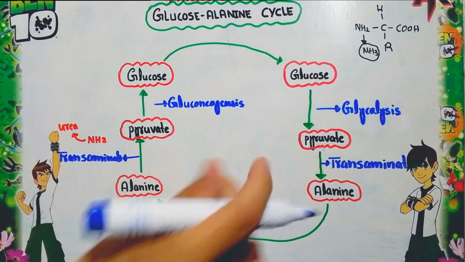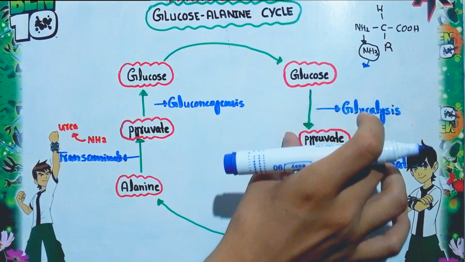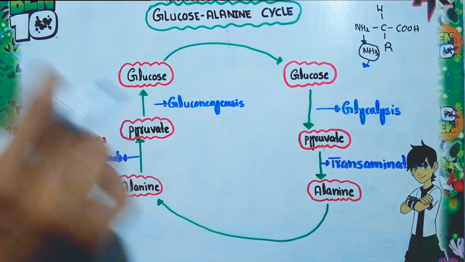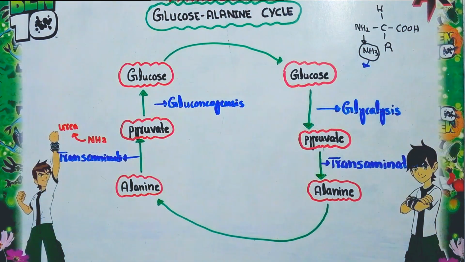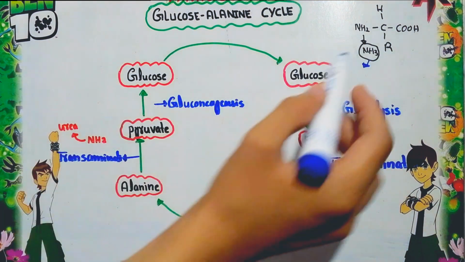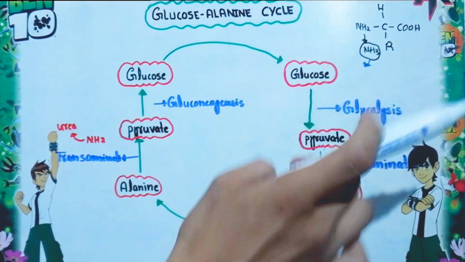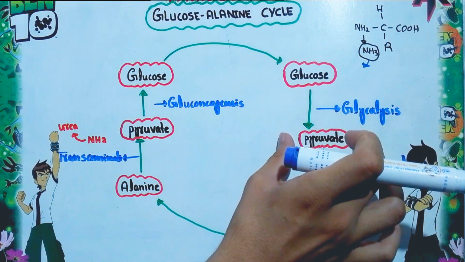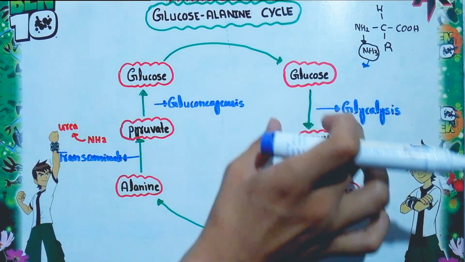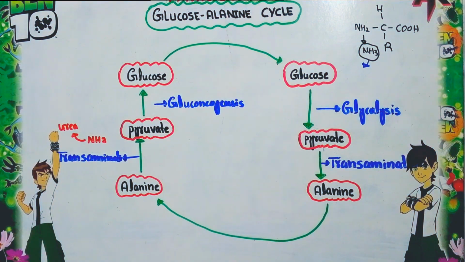Now how is this ammonia transferred to the liver and converted into urea, the less toxic product? Pyruvate is able to accept this ammonia and is converted into the amino acid alanine. This process is called transamination, the transfer of amino groups. These amino groups are products of amino acid metabolism, or catabolism. The pyruvate takes this amino group and is converted into the amino acid alanine.